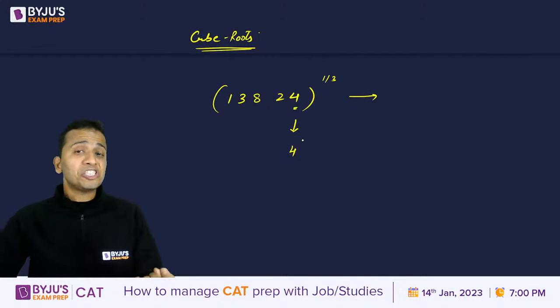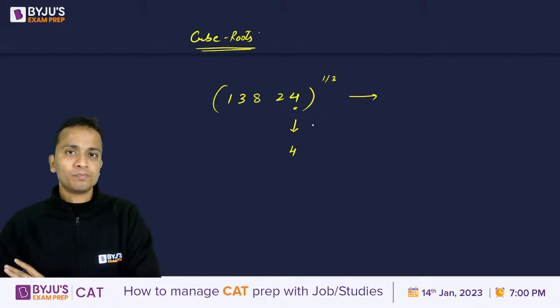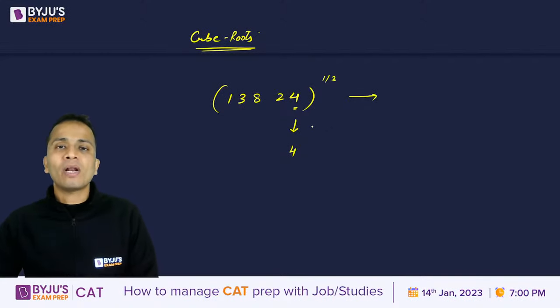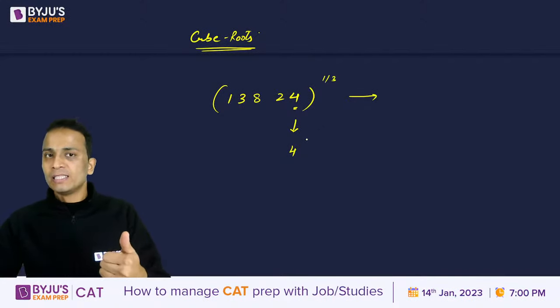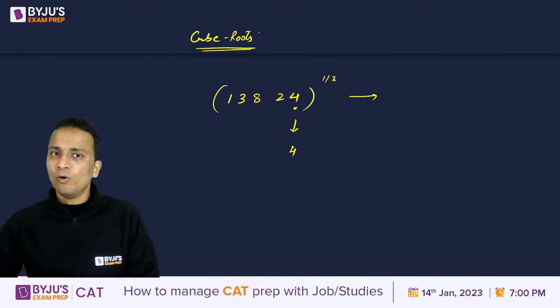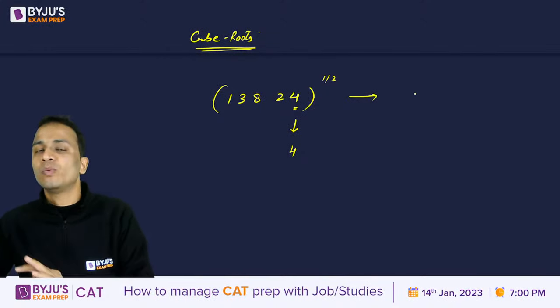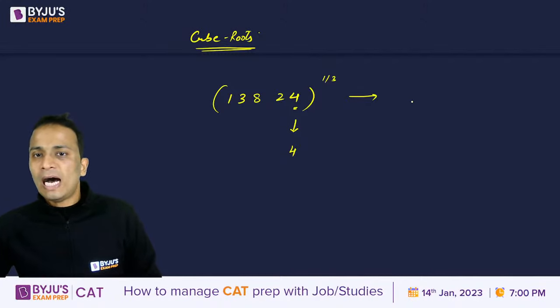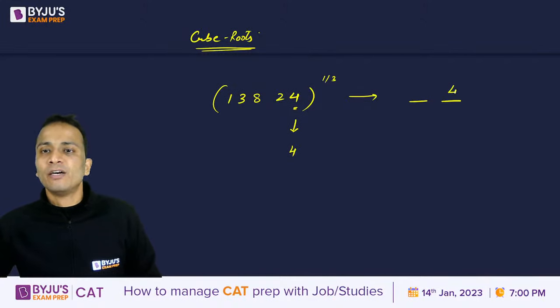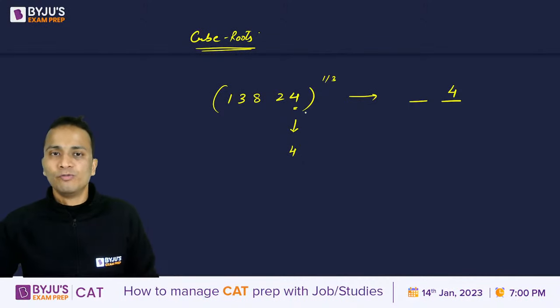Okay, so which number has 4 at the end of its cube? So I can say that 4 cube is 64. Okay, so 64 ends with 4. So I can say that cube of 4 ends with 4. Okay, so answer में unit digit कितना आ जाएगा? 4. Right? The unit digit of the answer will be equal to 4.